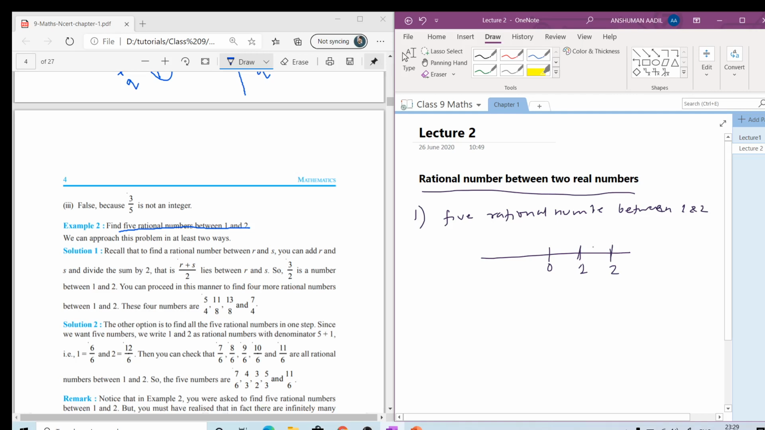So we can write any number between 1 and 2, like 1.1, 1.2, 1.3, 1.4 and 1.5. These all numbers will be rational numbers. 1.1 can be written as 11 upon 10, 12 upon 10, 13 upon 10, 14 upon 10 and 15 upon 10. So these all numbers will be rational numbers between 1 and 2.